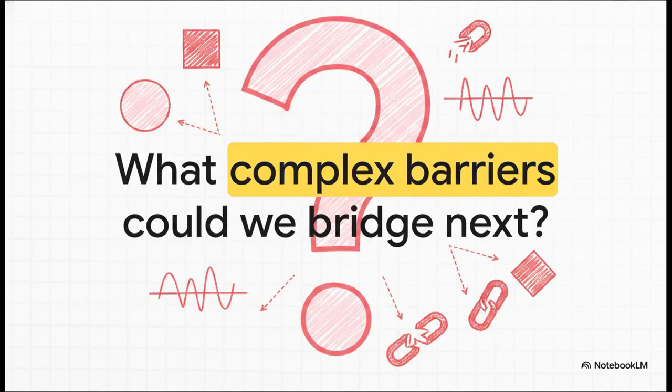And I think that leaves us with a truly inspiring question. If simple arithmetic can unlock the heart of quantum theory, which is literally one of the notoriously most difficult subjects in the world, what other complex scientific barriers could we bridge next? How many more people could we invite into the scientific community if we just rethought how we present the foundational math? It's a powerful reminder that sometimes the absolute best way to understand the complex is just to find the simplicity hiding underneath.